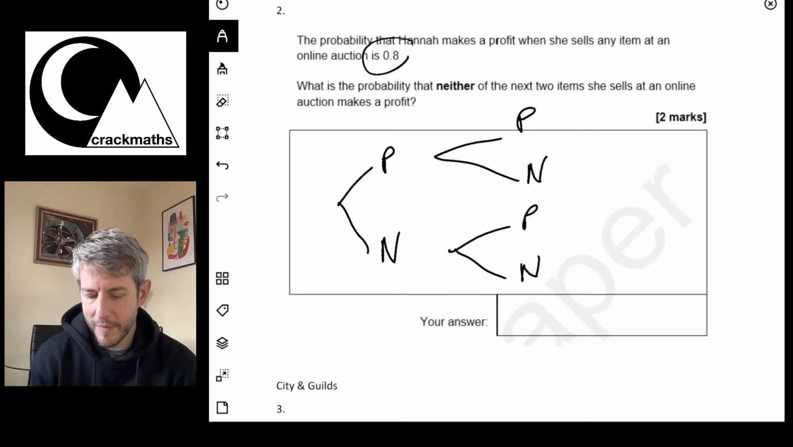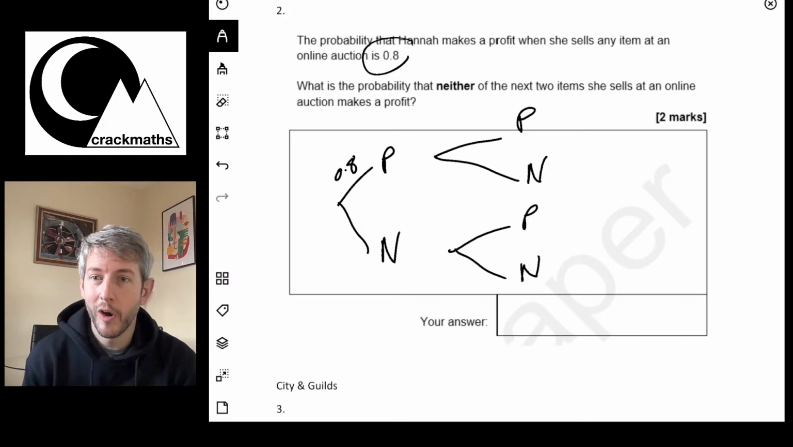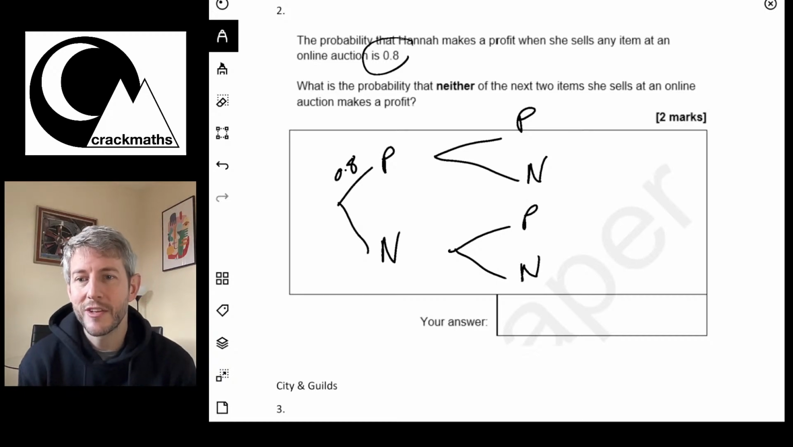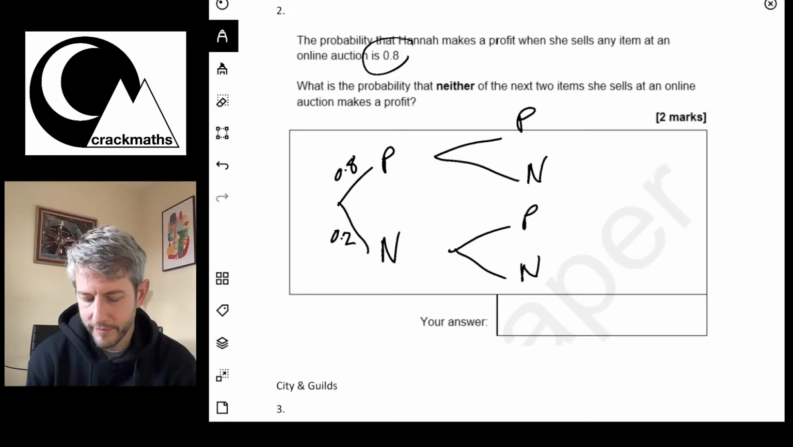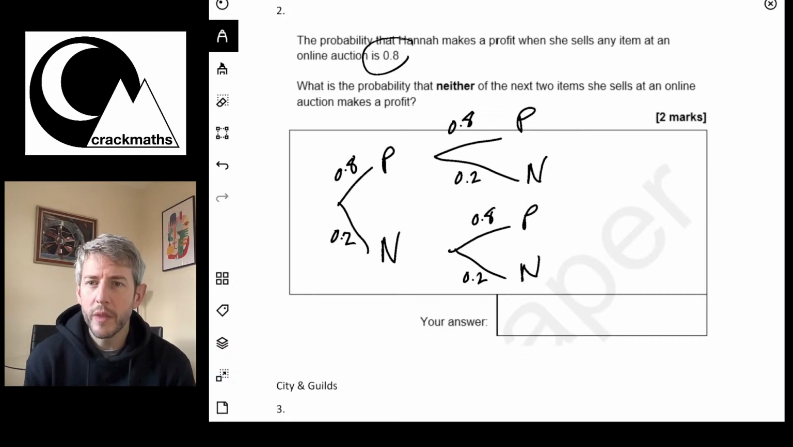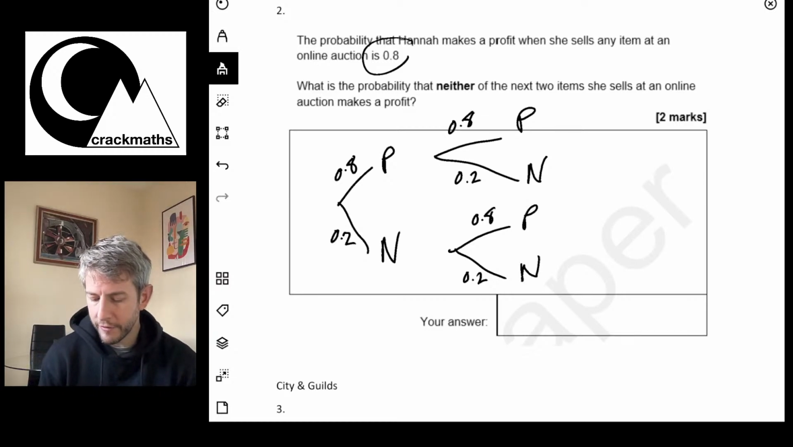So the way this works is I can put the probabilities on the branches. So the probability that she makes a profit is 0.8. Now probabilities always add up to 1. So that means that the probability that she doesn't make a profit is going to be 0.2. And then again, I can put that over here. So we've got 0.8, 0.2, 0.8, 0.2. So we want the probability that she doesn't make a profit at any time. Okay, so we're looking for this route.